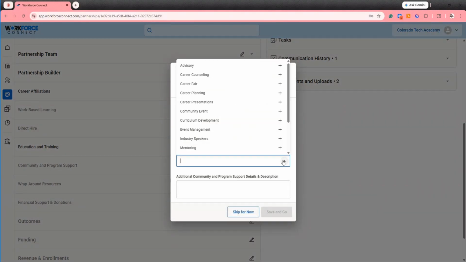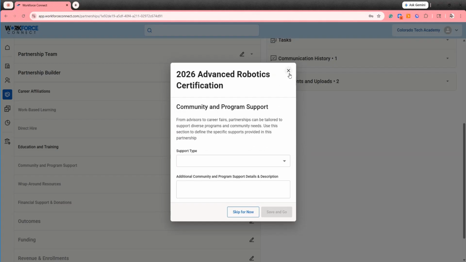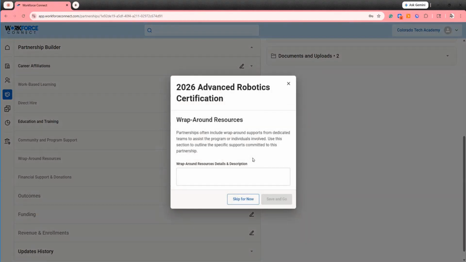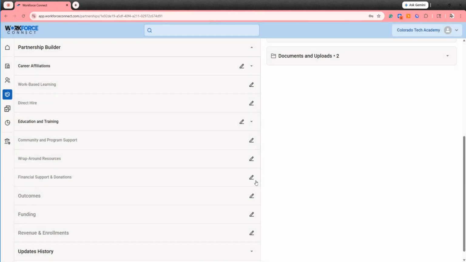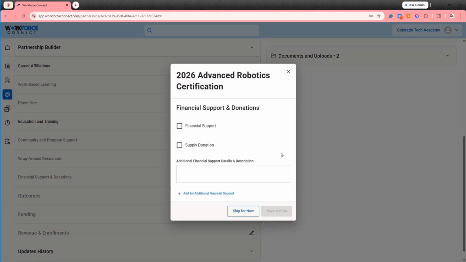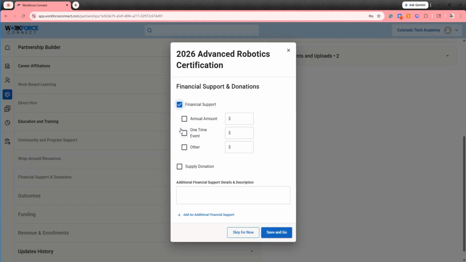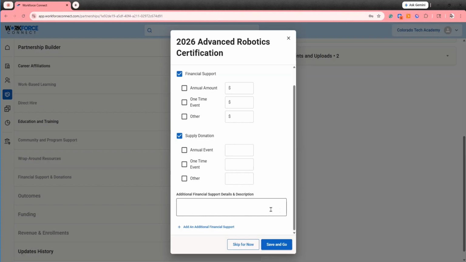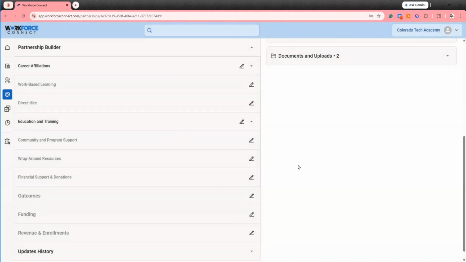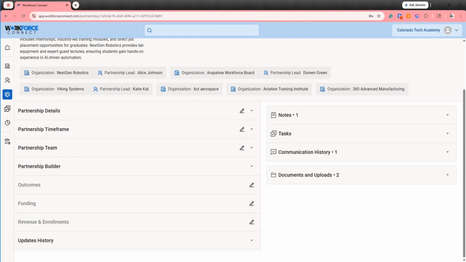Community and program support is where you would track all of your advisory boards, career fairs, community events, project-based learning, volunteer opportunities, and more. Wraparound resources is for all your partnerships that include wraparound supports and have dedicated teams to assist the program. And last but certainly not least, financial support and donations allows you to track any partnerships that come with money or supplies. Select one of these and indicate the amount and any other details you need to about this partnership. Those are the options available in Partnership Builder.